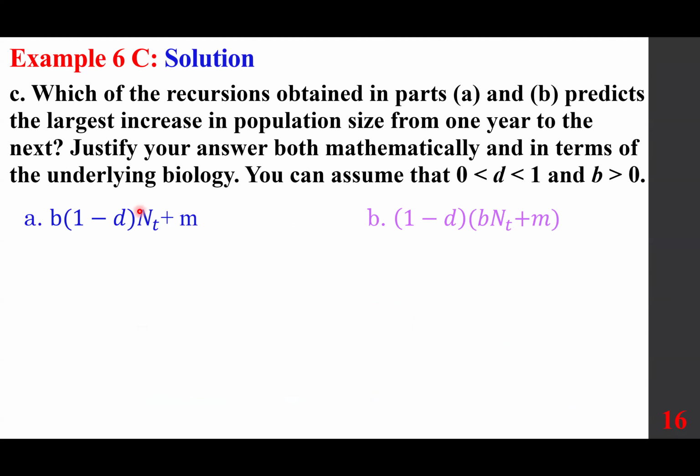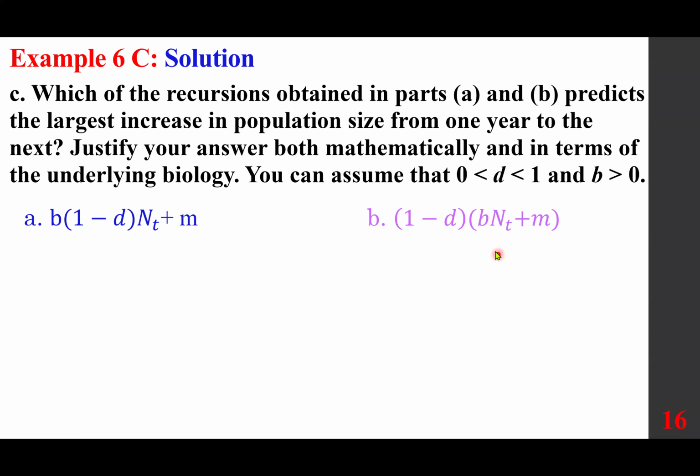So the question is, which one is producing more fish for us? Well, what do you think? Depends on how you look at that if you want to discuss the biology, but we can prove it mathematically.